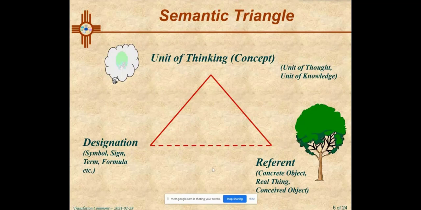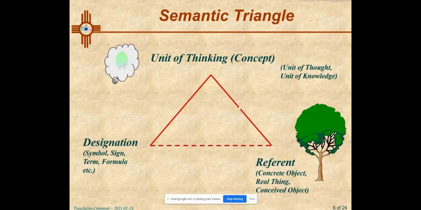This is all based on a semantic triangle, which is a construct that poses the notion that any given unit of language is based on a thing in the real world, and this thing can be a concrete object like our tree, or it can even be an abstract object which exists in our cultural environment one way or another.